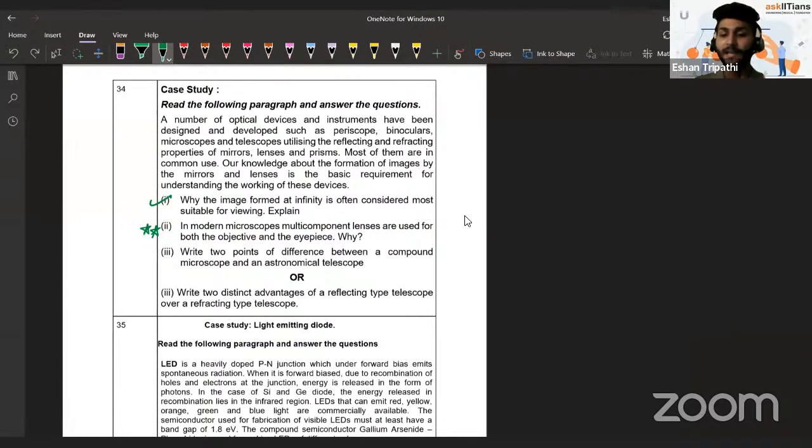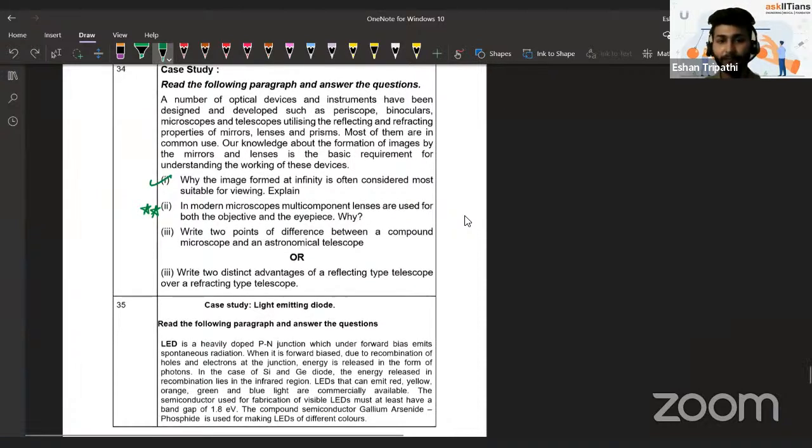You're getting my point? You won't find this directly in that topic. And see, it's not a very highly weighted question. I think it should be a question of 1 mark or so. They don't want to put at stake a lot of your marks to think something out of the box. Although this is how it should be, they still don't do it because they want you to score a lot. So, a 1 mark question, which I would say is the most difficult for you because it's conceptual, but you need to think by yourself. It's not straight given in the book.